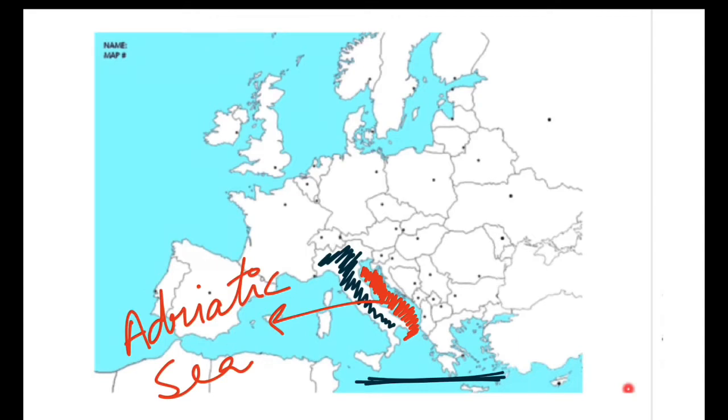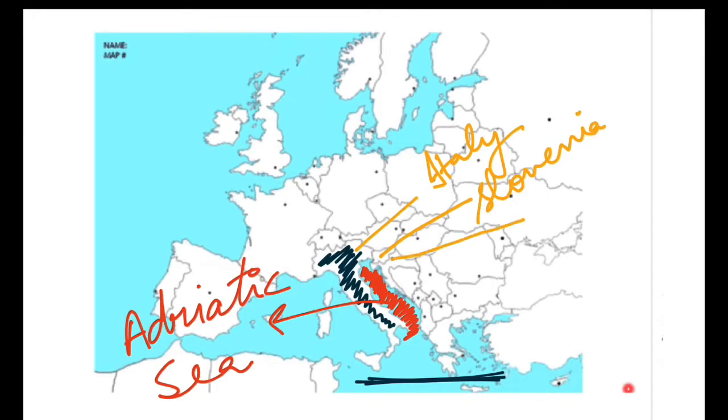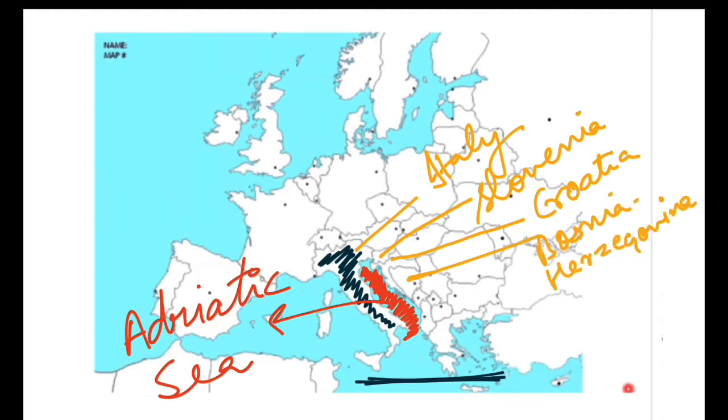As you can see, this is Italy, and to the south of this, this small country is Slovenia, and then this country is Croatia, and to the south of Croatia lies Bosnia-Herzegovina. To the south of this small country is Montenegro, and then this is Albania. So guys, these are the countries which touch the boundary of the Adriatic Sea: Italy, Slovenia, Croatia, Bosnia-Herzegovina, Montenegro and Albania. And on the western side Italy lies.